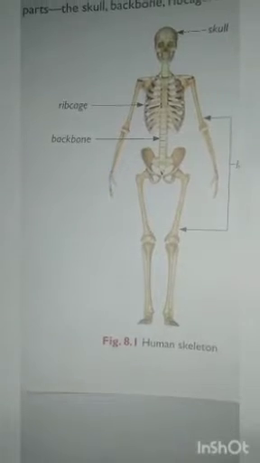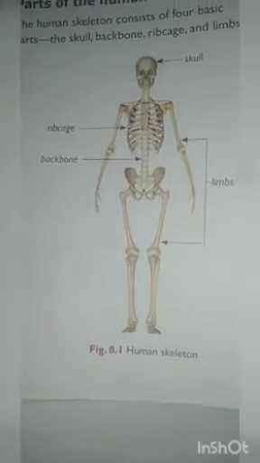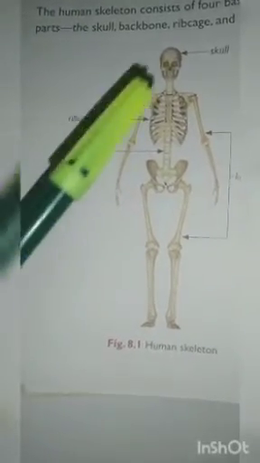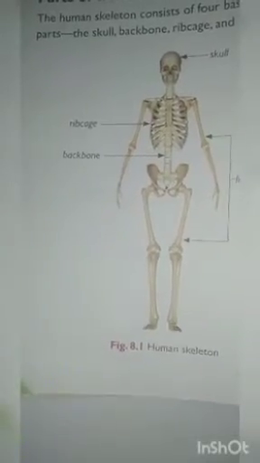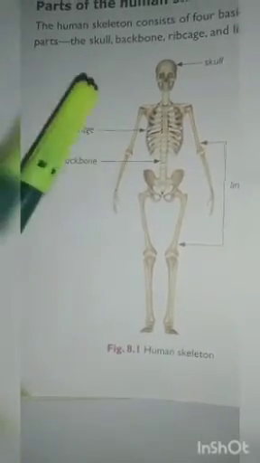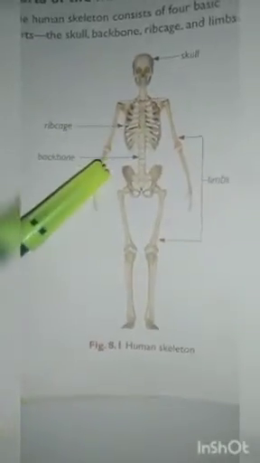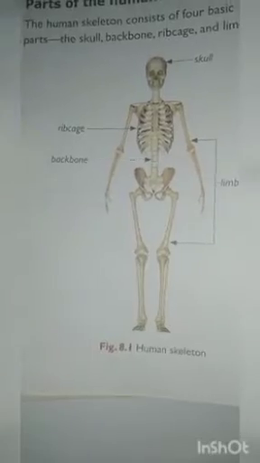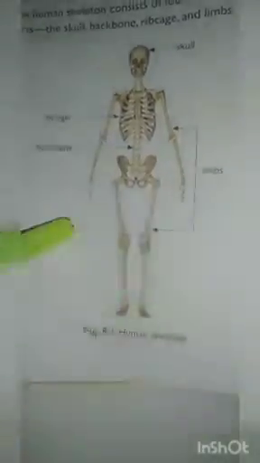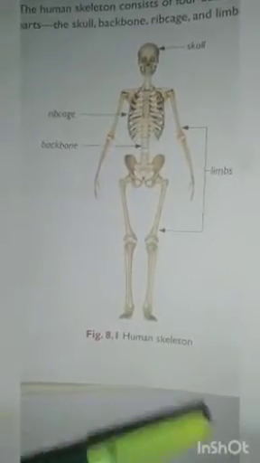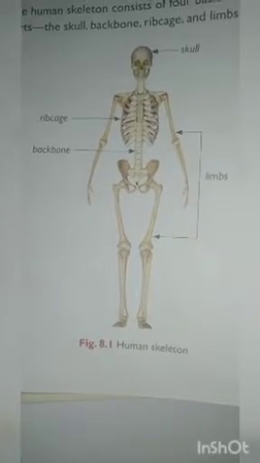In the same way, an adult human body too has a framework. Here you can see, this is the framework of our body. It is an adult human body. It has a framework, the skeleton, which is like a framework to the human body. The skeleton has 206 bones. So the bones and the cartilage form the skeletal system.